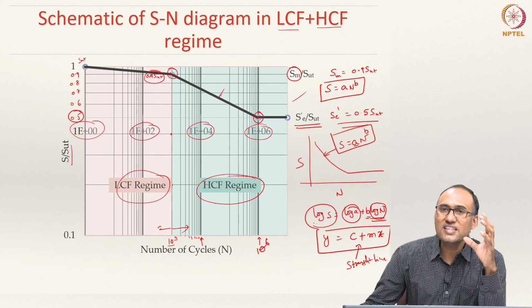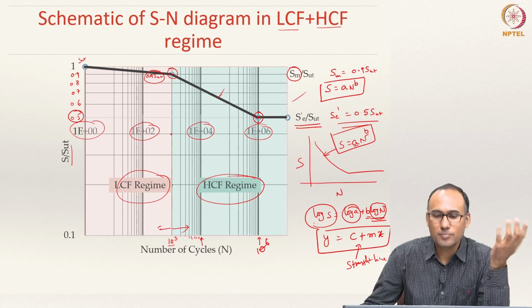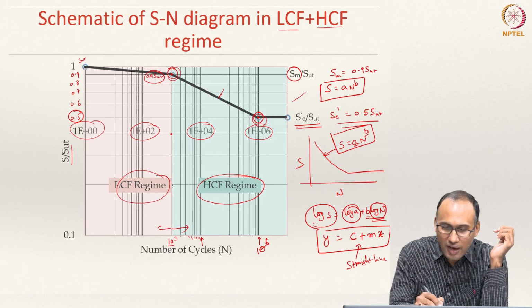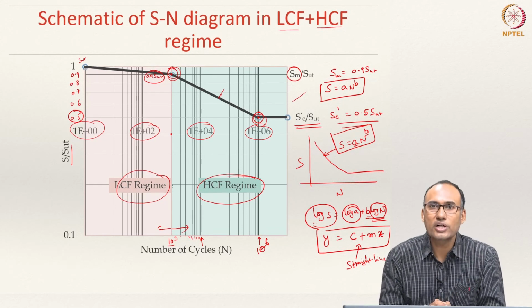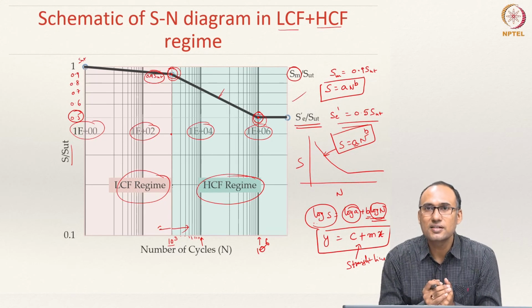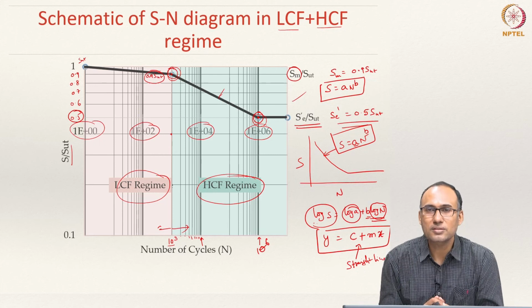As long as the size is less than or equal to 8 mm, you do not have to worry about size variation, because these numbers come from that size of the rotating beam bending test. If you are dealing with a different size, you need to take into account the variation. And again, the experiment was done at room temperature.